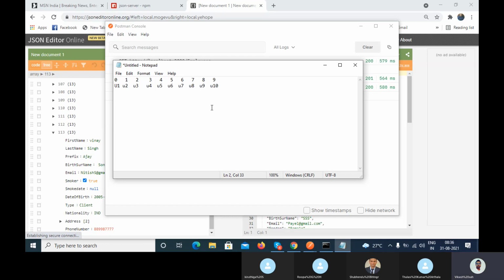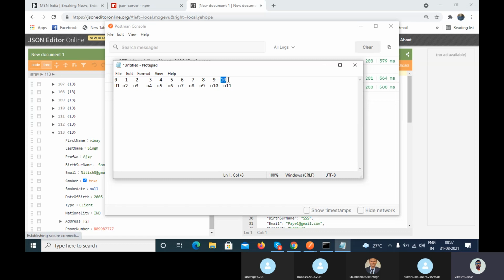Now if I create any new object inside that particular resource, it will get stored inside the array and create a new index and store the new value, u11. So when you are creating a new element, the index is different.